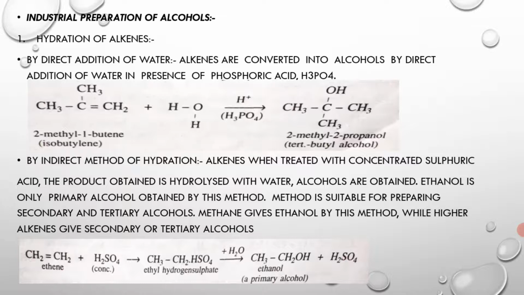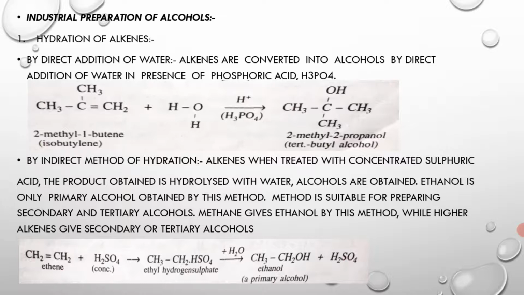Similarly, the indirect method of hydration is the next method for industrial preparation of alcohols. Alkenes, when treated with concentrated sulfuric acid, give a product that is hydrolyzed with water, and alcohols are obtained.